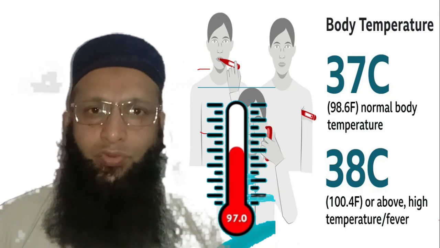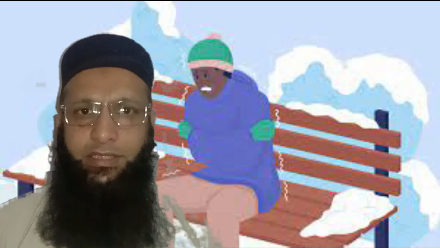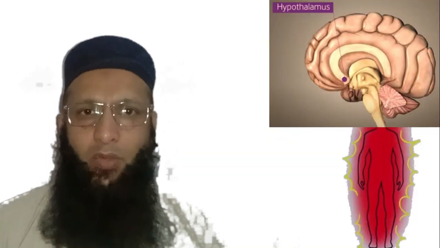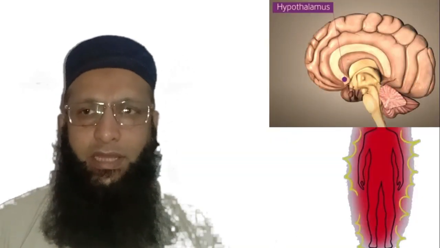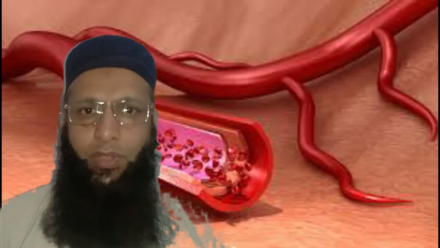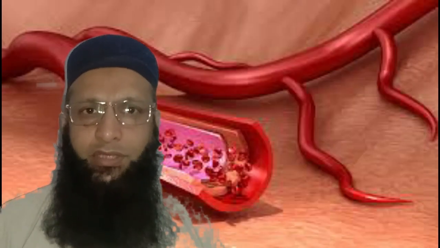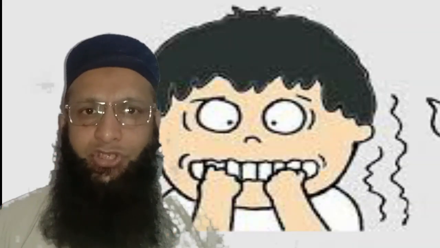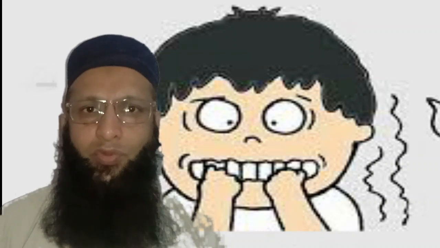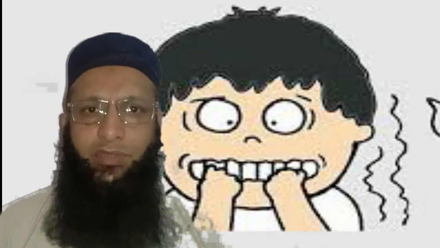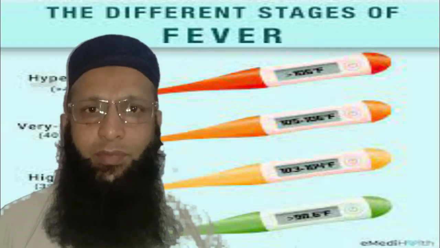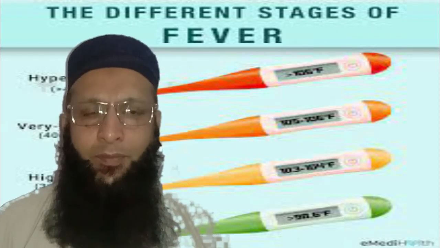If we get too cold, our body sends a signal to the hypothalamus, which then in turn sends signals to the blood vessels, and our blood vessels constrict. At the same time, our body starts shaking, and due to the shaky movements of our muscles, heat is being produced, and the normal temperature of the body is being maintained.